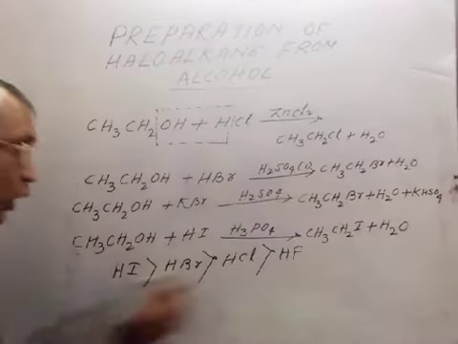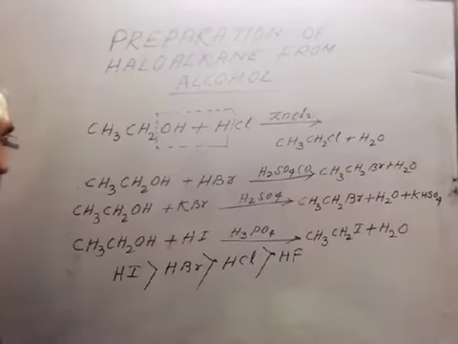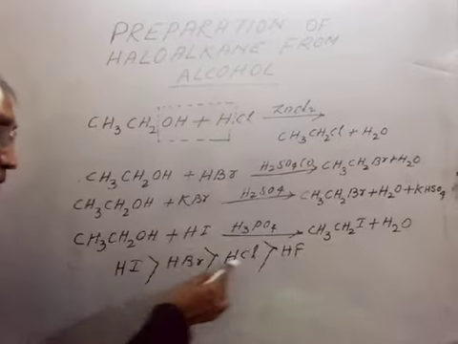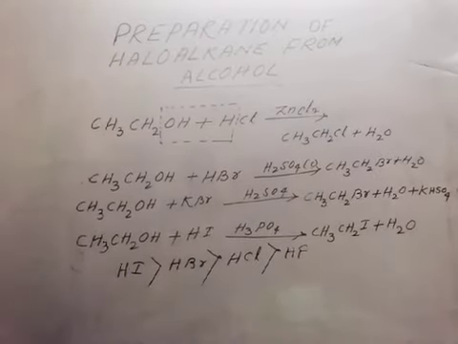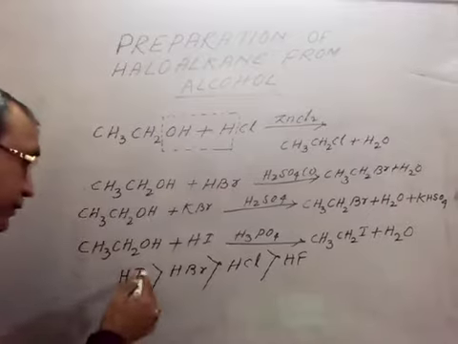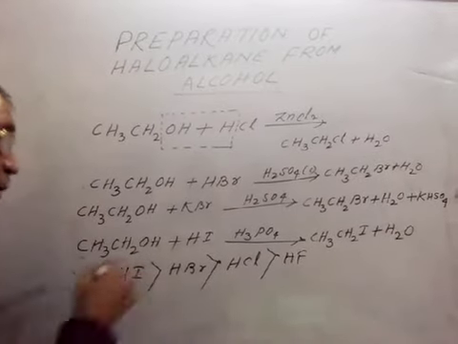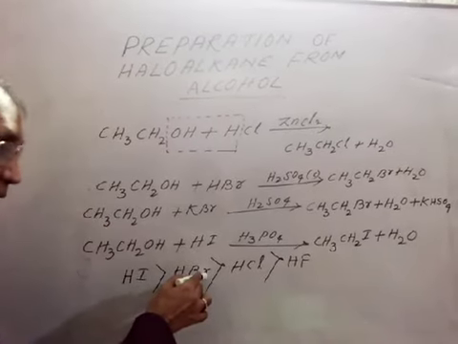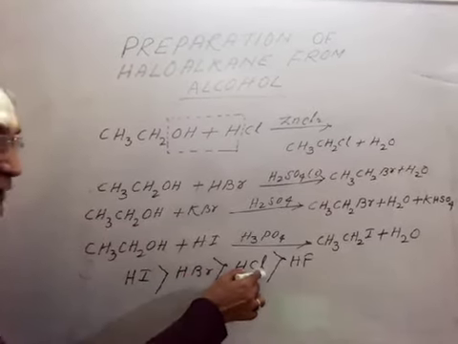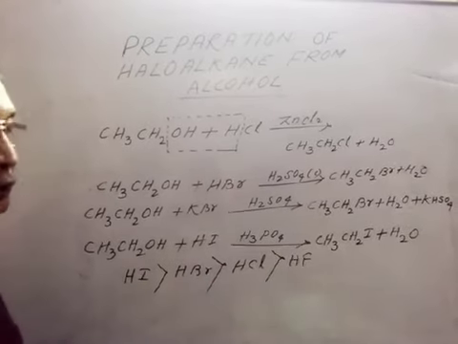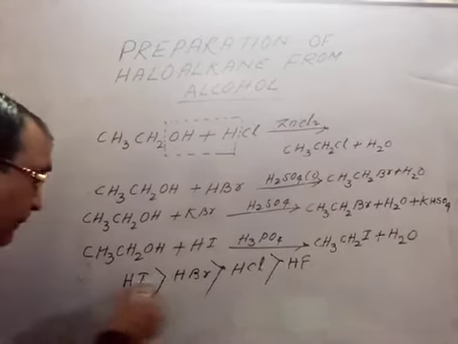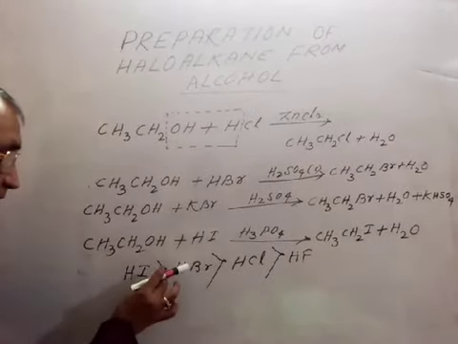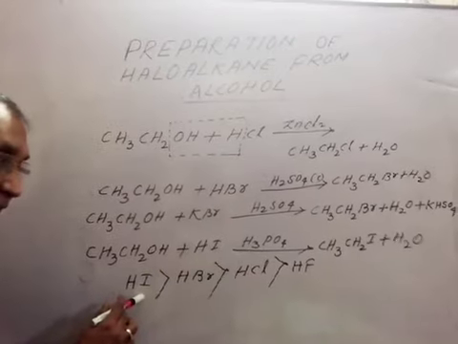Here, in all of these, hydrogen is common. The bond length mainly depends upon the halogen. We know that the atomic radius of iodine is higher in comparison to bromine, bromine is higher in comparison to chlorine, and chlorine is higher in comparison to fluorine. Because the atomic radius is higher, the bond length will increase.